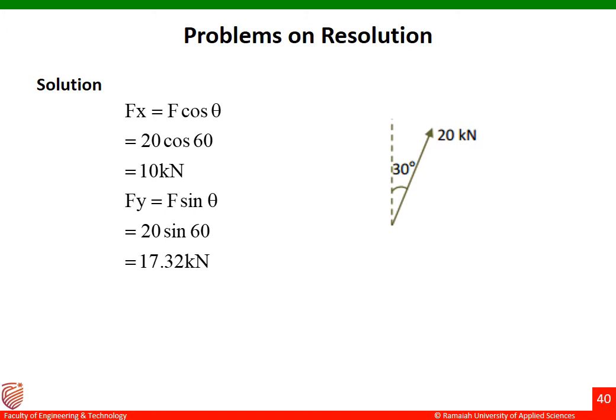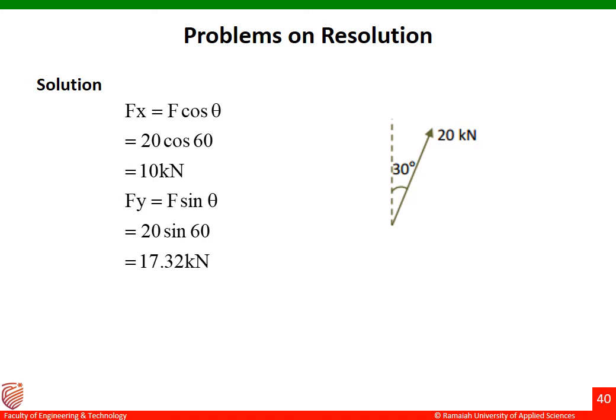So we have two sets of equations, that is Fx equal to F cos theta and then Fy equal to F sine theta. Now, as I said earlier, theta is the angle made by the force with respect to the horizontal axis, or else the x direction. Now here the angle made by the force 20 kilonewton is with respect to the vertical axis. So we have to find out what is the angle made by the force with respect to the horizontal axis.